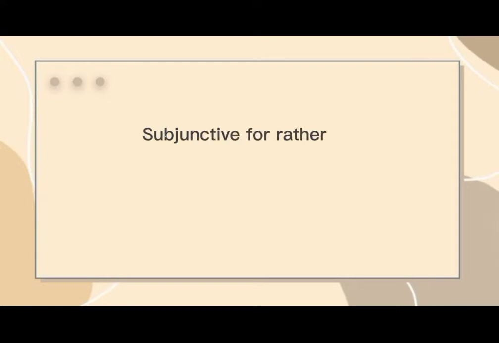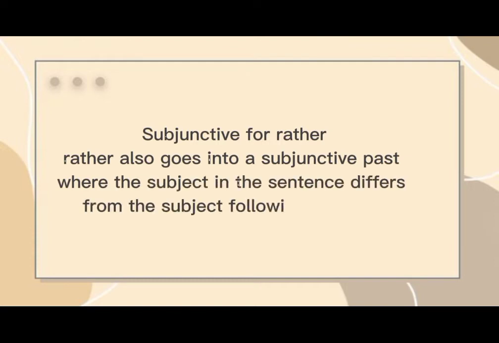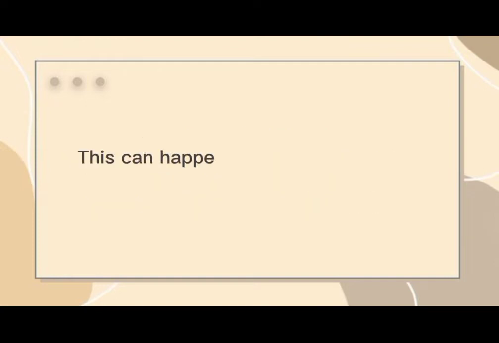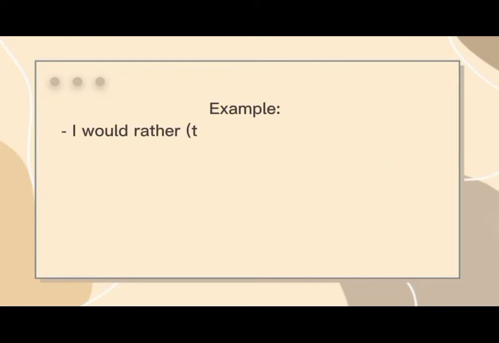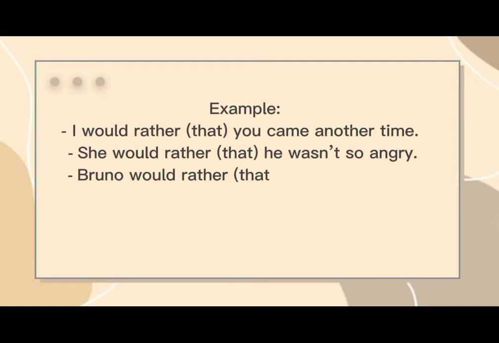Subjunctive for would rather also goes into a subjunctive past, where the subject in the sentence differs from the subject following the verb. This can happen when we talk about wanting someone else to do something. Examples: I would rather that you came another time. She would rather that he wasn't so angry. Bruno would rather that Icarus didn't stay so late at the office.